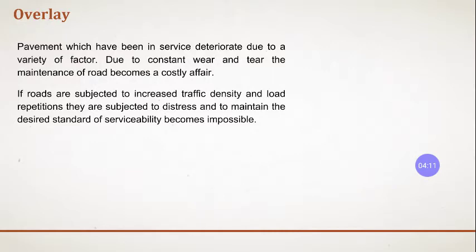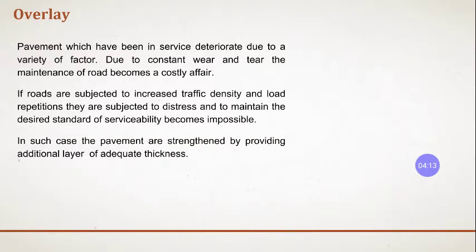So in such a case, the pavement is strengthened by providing an additional layer of adequate thickness. Over the existing road, which has not deteriorated yet but is in the process of deteriorating, we are trying to maintain it, but the maintaining cost is going on increasing, so we can't afford it.